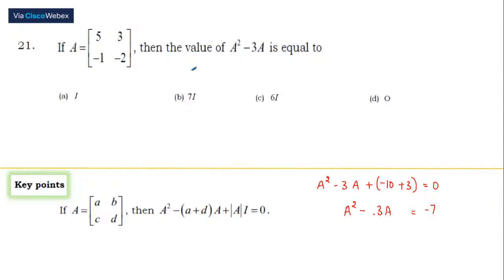Minus 7. Sorry, this is going to be plus 7. We are taking it to the right hand side. They've asked us A square minus 3A. The answer to this is 7I. This hardly took a minute to get the solution. But if you try to multiply A with A, you have to go for matrix multiplication, and that value should get subtracted with 3A. You're going to get an answer as 7I, but the time you would take would be more.